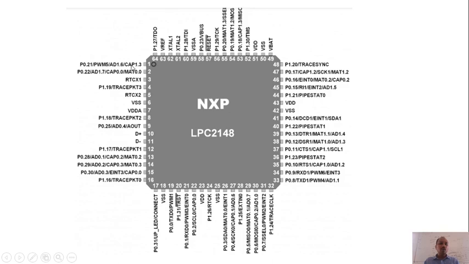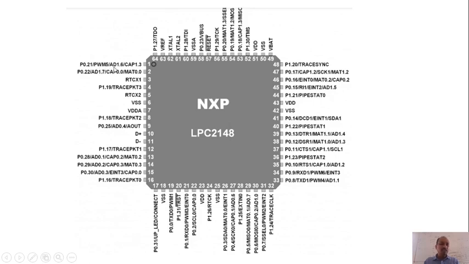I told you each pin is going to perform 3 or 4 functions, out of which only one function is performed at a time. In pin number 1, you can see there are 4 functions. The first function is P0.21, that is GPIO, general purpose input output. The next function is PWM5, pulse width modulation 5, that is the second function.